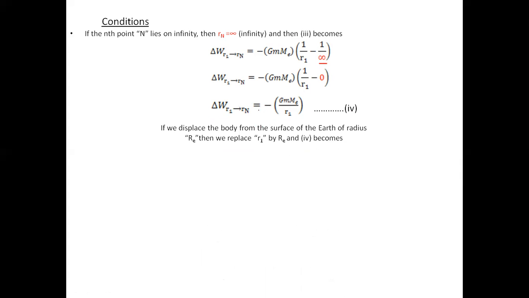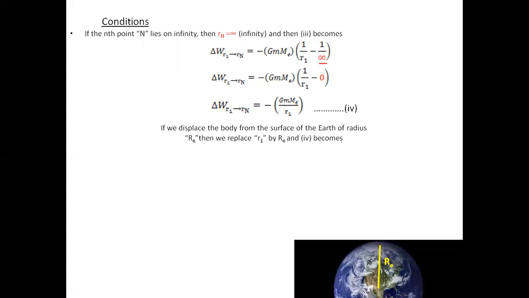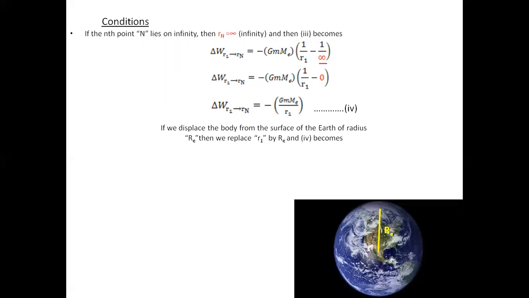For generalizing, we can say if we want to displace the body from the surface of the Earth of radius Re, then we replace R1 by Re, which is the radius from here to here, and equation 4 becomes: the work done to the surface of the Earth will be minus G m Me divided by Re, where m is the mass of the body, Me is the mass of the Earth, and Re is the radius of the Earth.